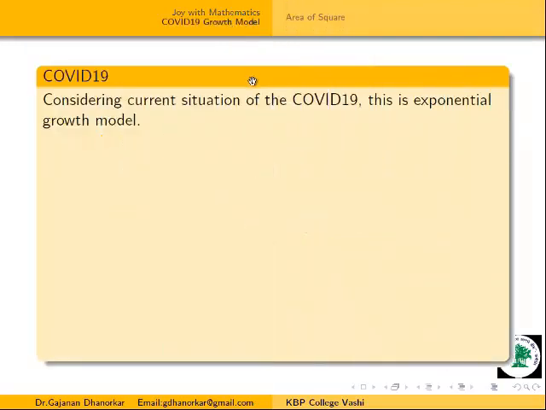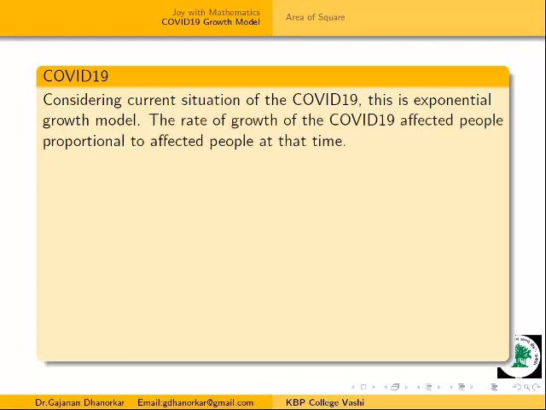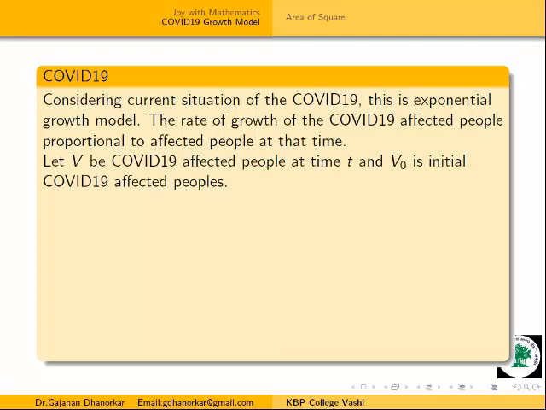As per our current situation of COVID-19, we know that worldwide the rate of COVID-19 goes on increasing exponentially. Therefore, this is a growth model. Mathematically, we can model this by supposing that the rate of growth of COVID-19 affecting people is proportional to the affected people at that time. Now suppose V is the number of COVID-19 affected people at time t, and V0 is the initial number of affected people.